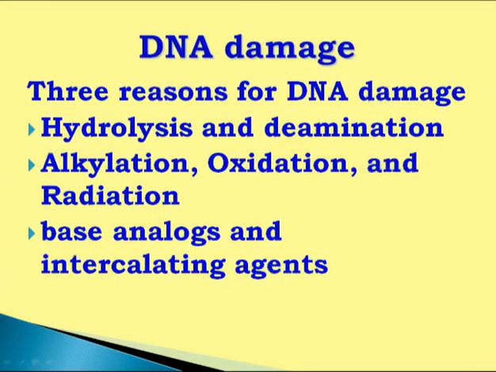Now after replication, our genome faces constant threat because of so many mutagens. Some of the mutagens are naturally present, like some of the oncogenic viruses which are responsible for creation of mutation in our genome.